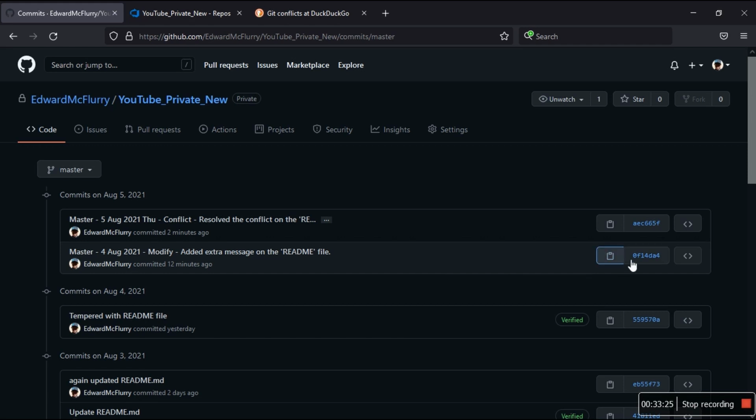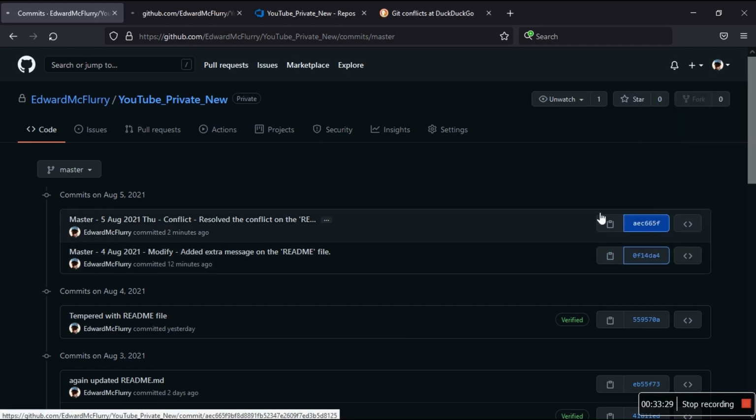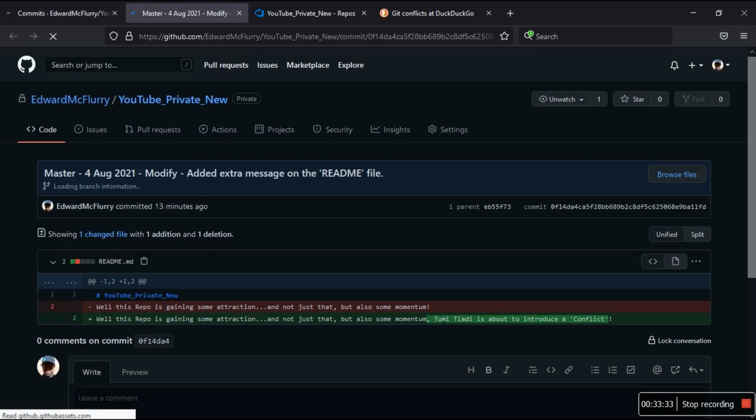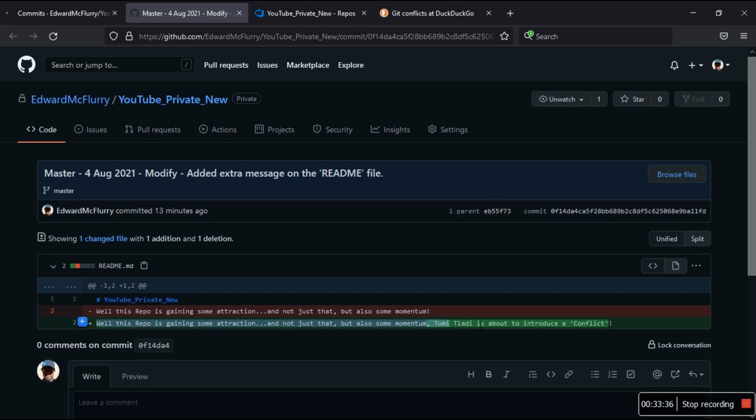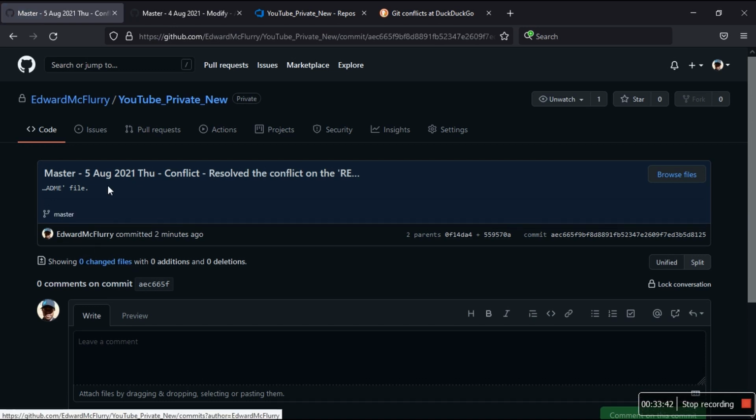And then if we look at the ID, open a new tab and open this one. Let's check the one of yesterday. Yes, it shows that we tampered with the actual file, right? And if you look at the one for today, it just says that we resolved, but doesn't show any changed files, 0 additions, 0 deletions.